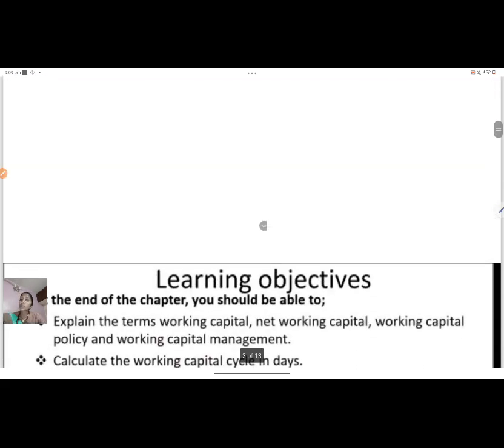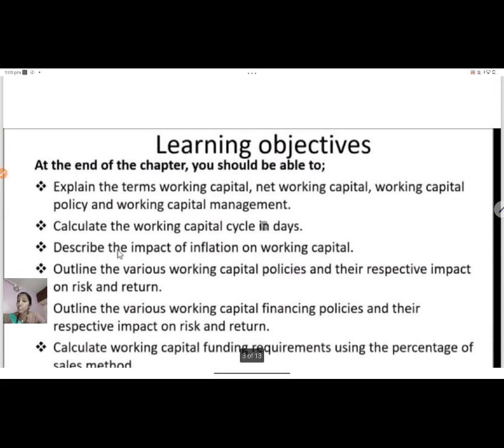Now, managing that working capital means we have to find out how much working capital is needed for the company, how much the day-to-day expenses of a business are, and afterward we have to find out the different sources from where we can arrange the funds for meeting the working capital requirement of the business.